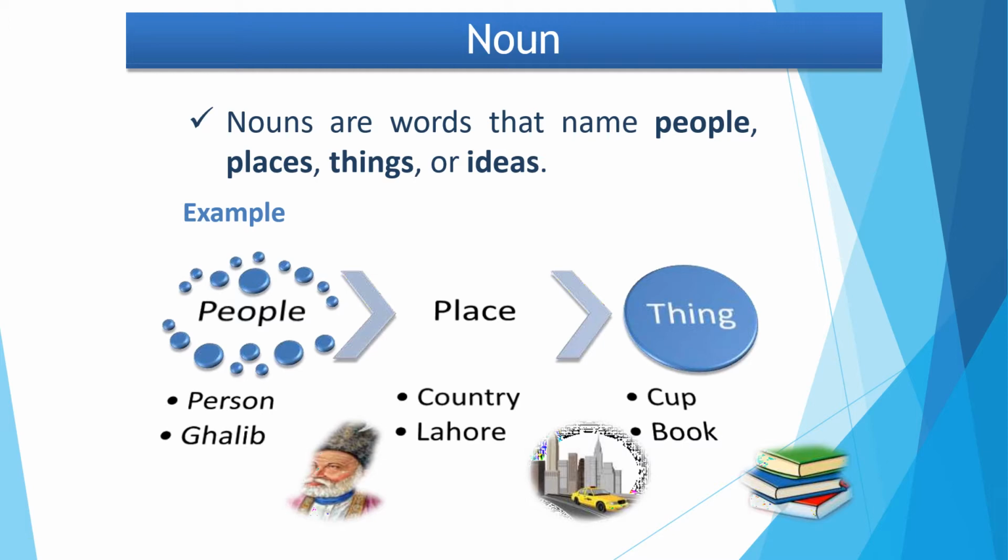Suppose Ghalib is a person and his name is Ghalib, so it's a noun. It can be the name of a place or a country, like Karachi, Pakistan, Lahore, London. And things, it can be anything which you see, like a cup, a book, a fan, a table, whatever you see around you. There are many nouns which you can find.